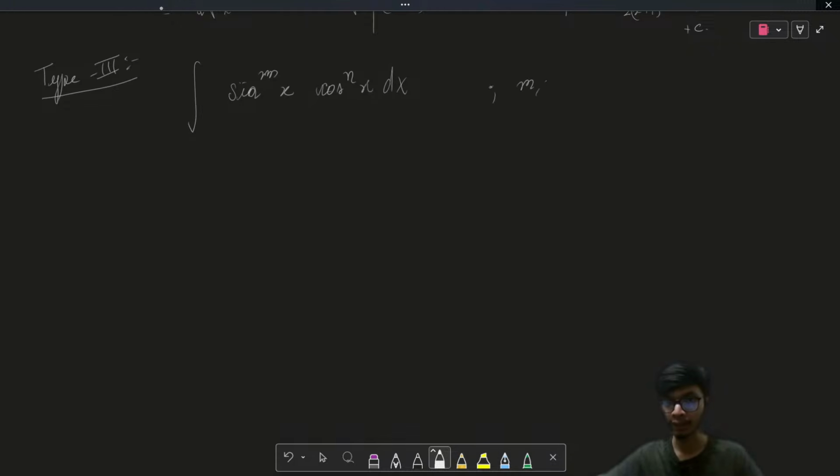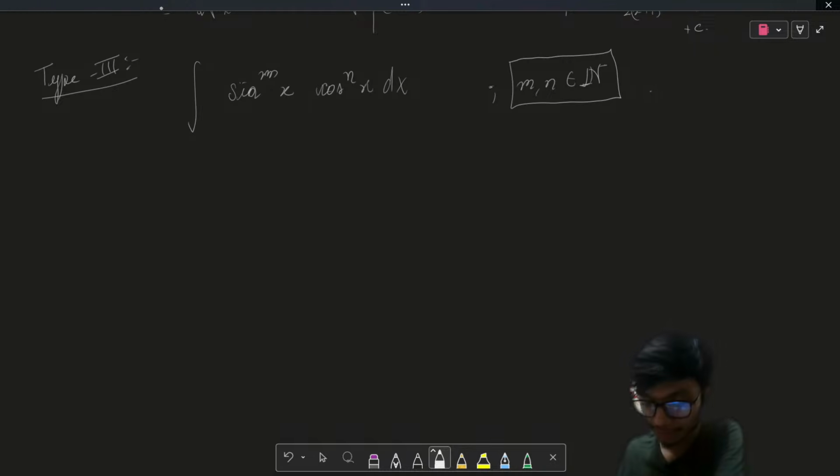Before we proceed, here both n and m belong to natural numbers. Now the method to solve this is something called the Wallis formula. I am basically trying to give you the Wallis formula only for the definite integral, which we will definitely discuss when we cover definite integrals. But let's say you have this form of integral, how do we solve it as an indefinite integral?